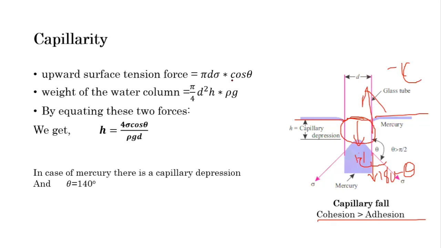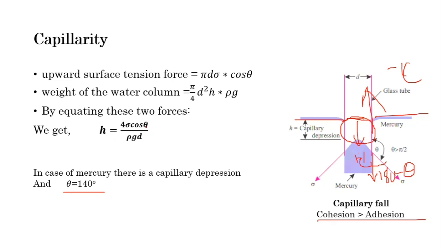So here pi sigma cos theta, and the weight of the mercury column is again volume into rho g, so it is pi by 4 d square h into rho g. By equating these two forces we get the same equation as the capillary rise, which is h equal to 4 sigma cos theta upon rho g d. Here the angle for mercury is 140 degrees, whereas the angle for water is 0 degrees. So sometimes you can see this equation as h equal to 4 sigma by rho g d, because cos 0 equals 1.